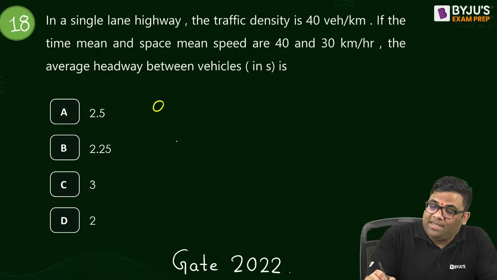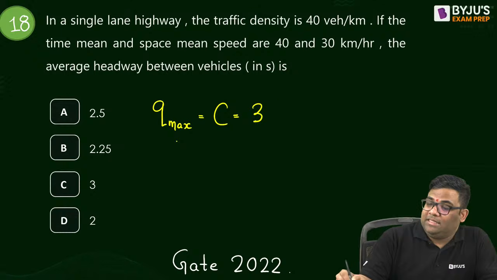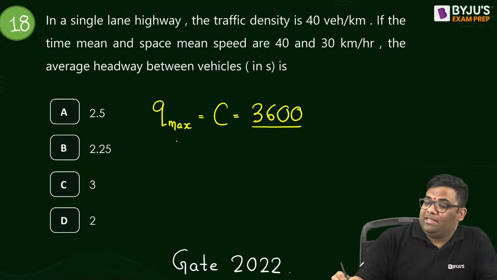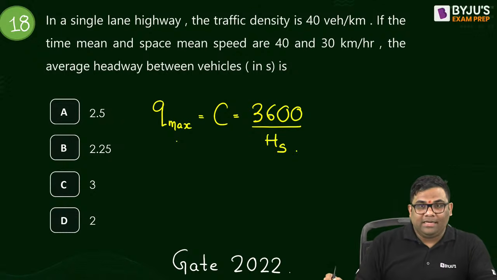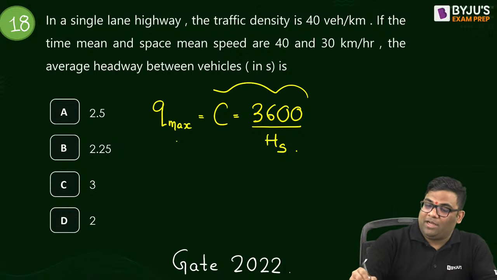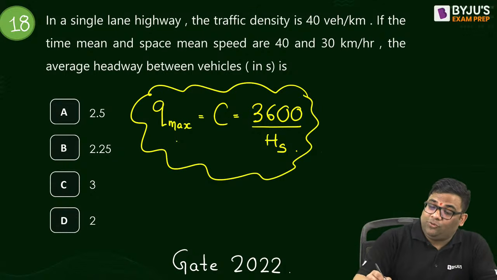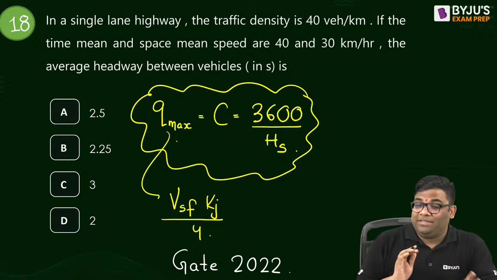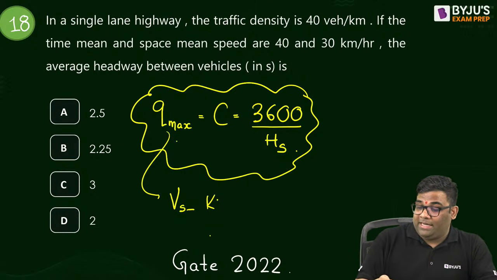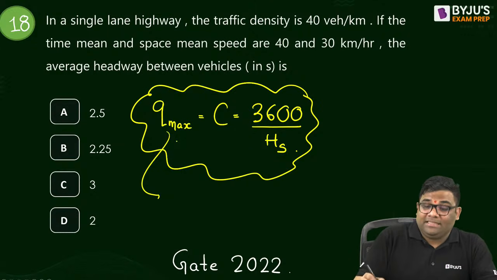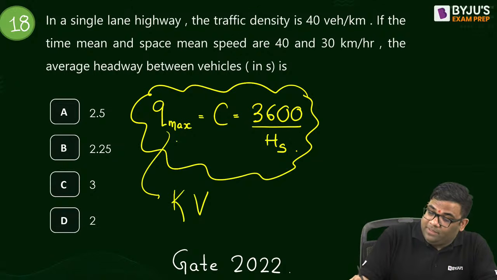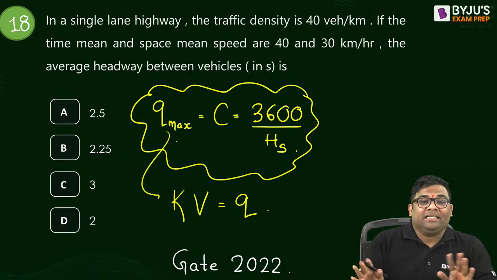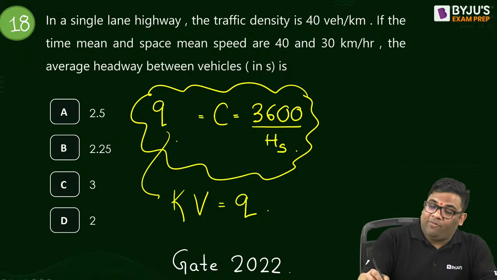See, we know that the maximum flow is the capacity, and that is how much? 3600 by the headway, right? This is the formula, right? And this Qmax is also equal to what? It is also equal to VSF into Kj by 4. Now you see, Kj by 4, but here nothing is given, so we can take this as simply K into V, the flow. I can consider this as average, okay?